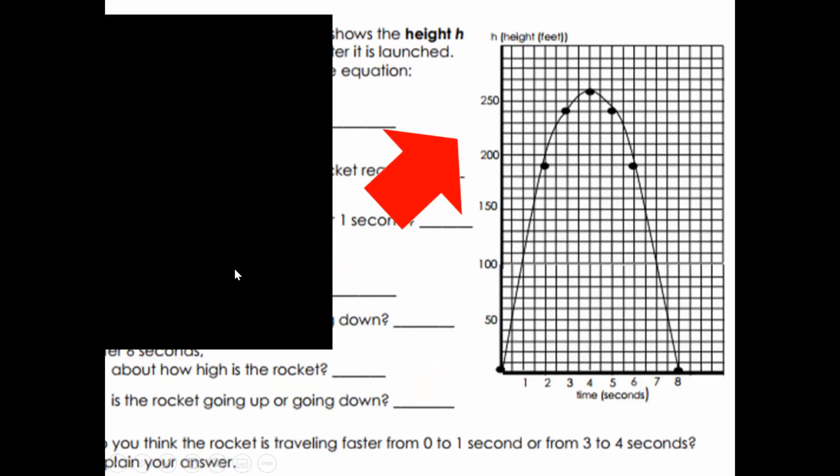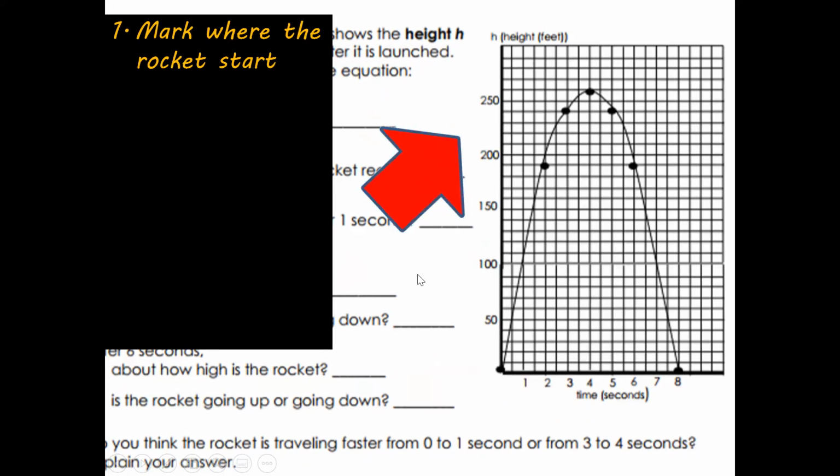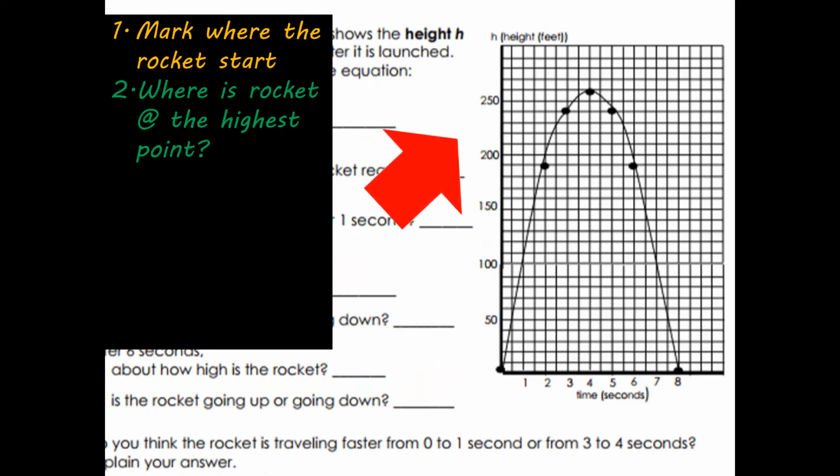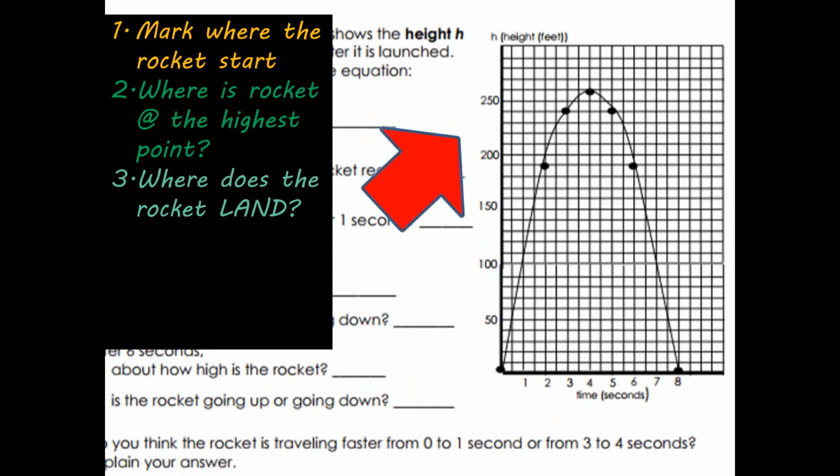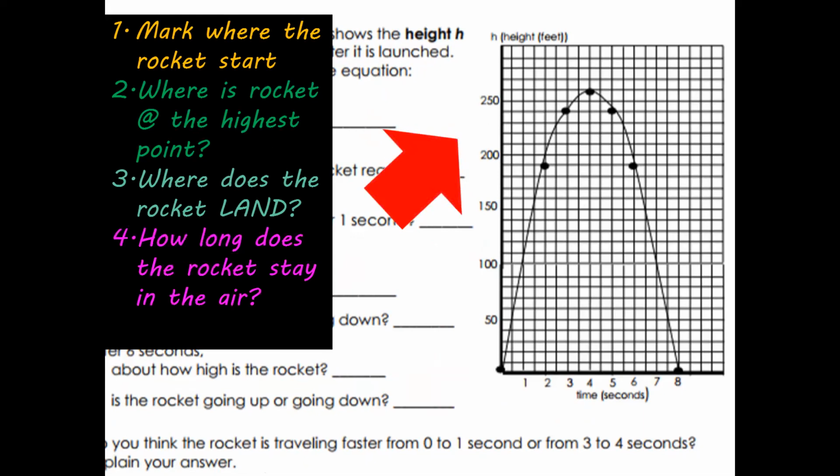All right, so let's take a look at this right here. Here are a few questions you want to consider, okay? On your paper, I want you to mark where the rocket starts. You're basically launching a rocket, so draw a little rocket. Where do you think it starts? Where is the rocket at the highest point? Take your marker or your pencil and mark it on the graph. Where does the rocket land? And how long does the rocket stay in the air? Pause the video and answer the following 4 questions on the graph.